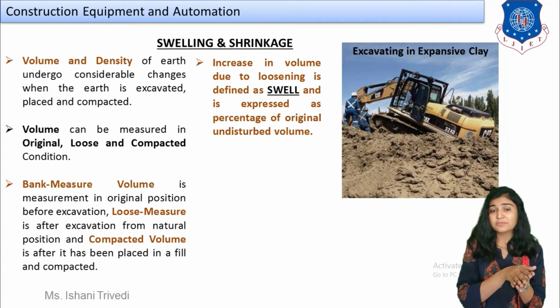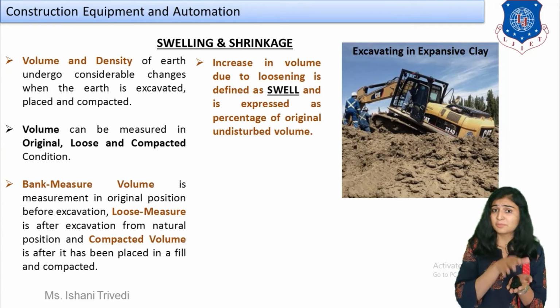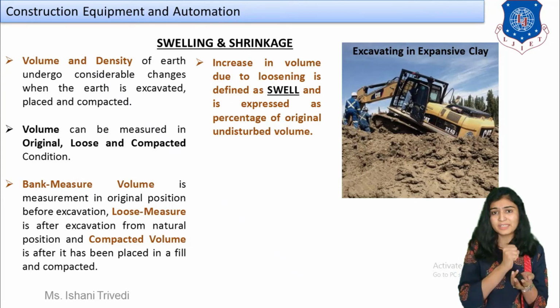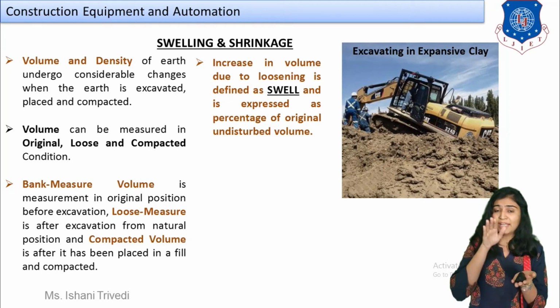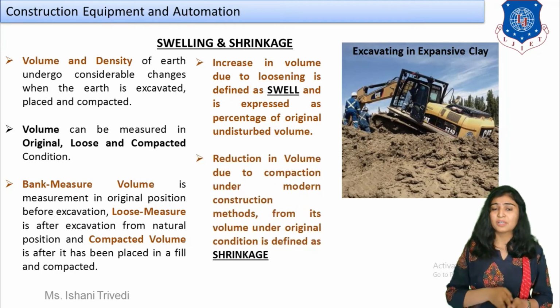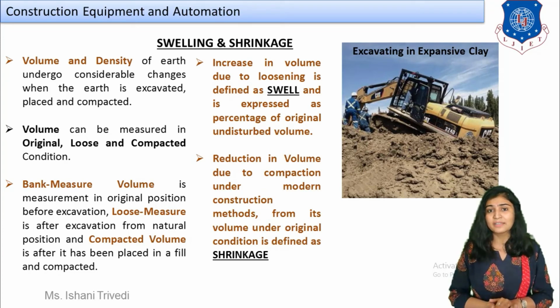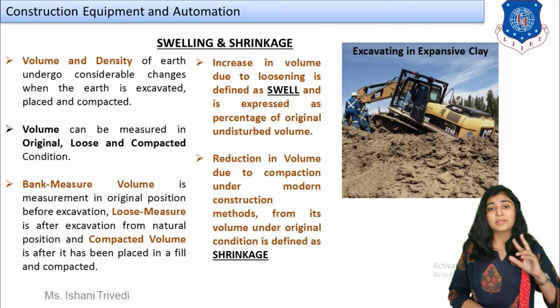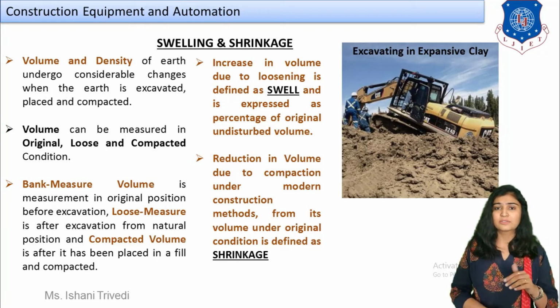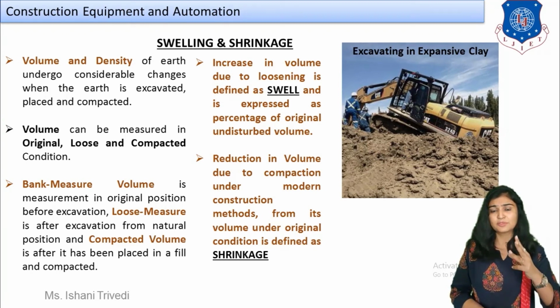Now what if you are dealing with clayey soil, for example black cotton soil or any type of clayey soil? What is its main property? It can expand excessively and it can shrink excessively, right? When you are carrying out the excavation work, if a problem takes place, you will have to consider it because the soil will be in very large quantity. So let us talk about the three types of volume and how swelling and shrinkage affect our excavation work.